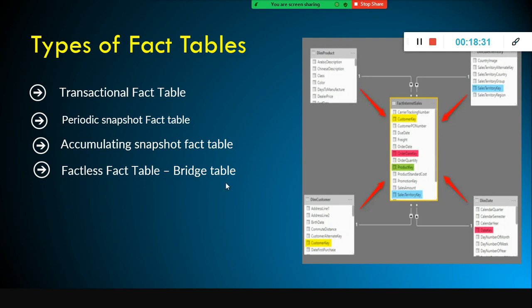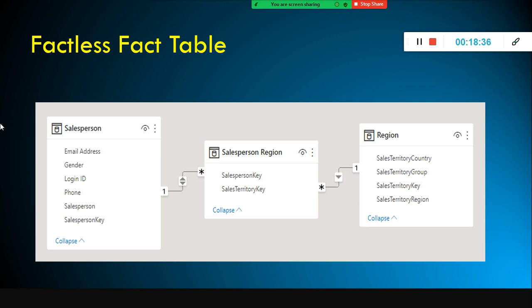And factless fact table is a very important concept. This is part of the many to many. It is called a bridge table. So this is many to many. A salesperson can work on multiple regions, and each region can have more than one salesperson. It is a many to many relationship. If I want to know which salesperson is working in which region, we need to have a bridge table.